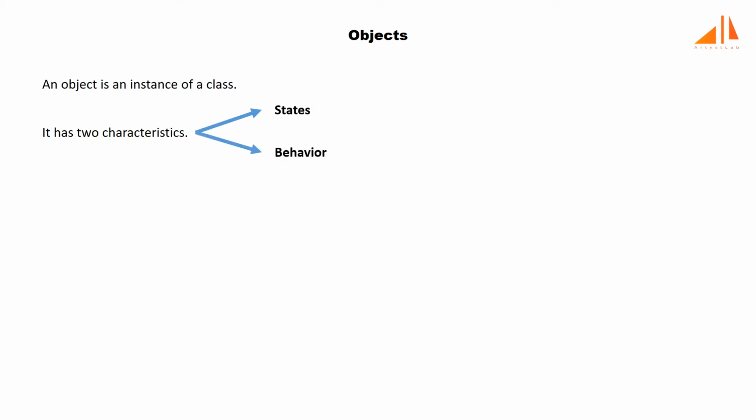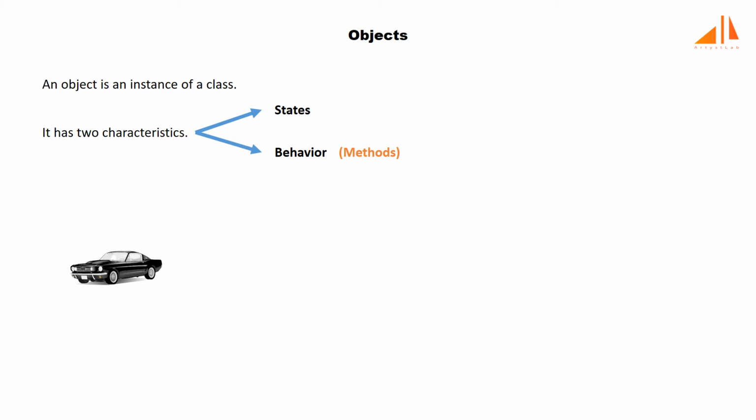It's imperative to begin with objects, as the object is fundamental to the OOPS concept. An object is an instance of a class. It is a bundle of data. An object has two characteristics: its state and behavior. The behavior of an object is also called the methods of the object. Let's take an example to understand it better.